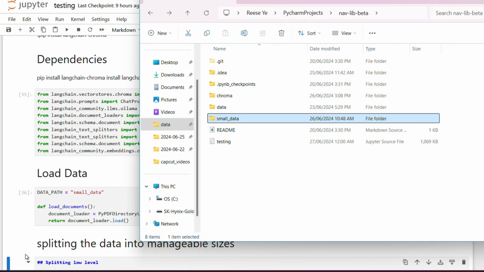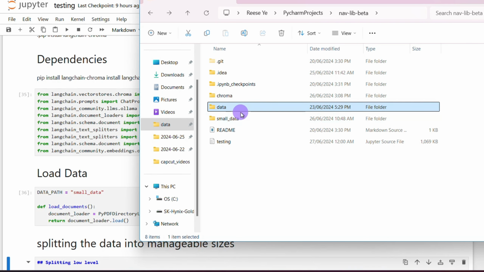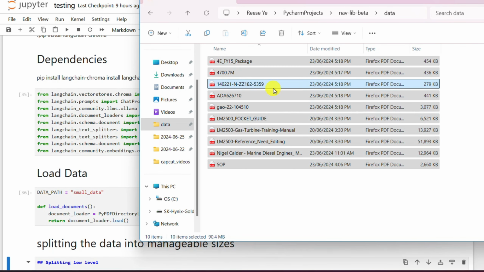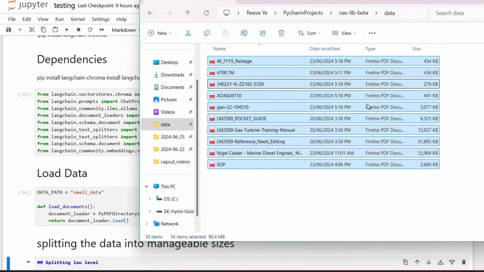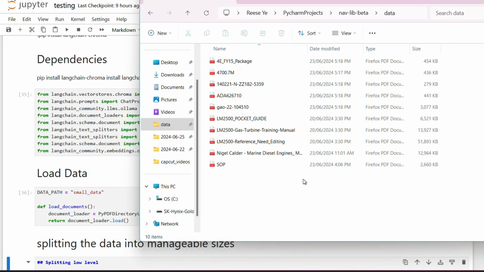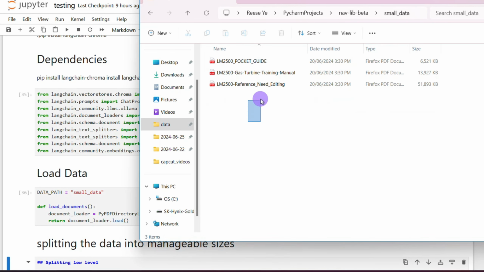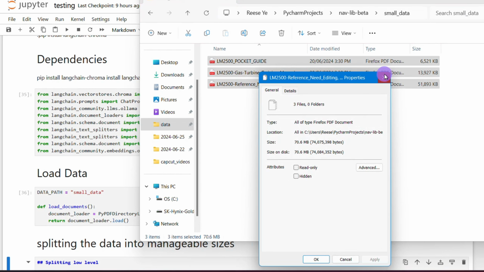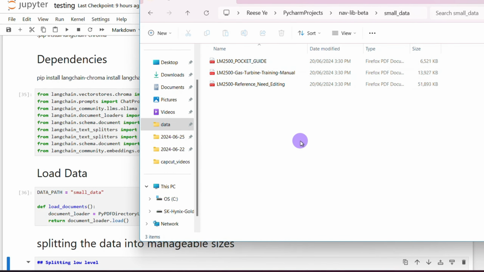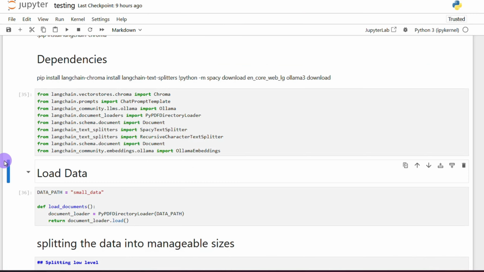So the data, I reduced the size of data. Before it had a lot of data sets, around 90 megabytes. I adjusted a bit. Actually, before it was around 164 megabytes of textual data. Now I'm just testing on the three main documents that we have here, which is around just 70 megabytes. So just fewer documents, just the main ones, which is the engine that we're trying to do.